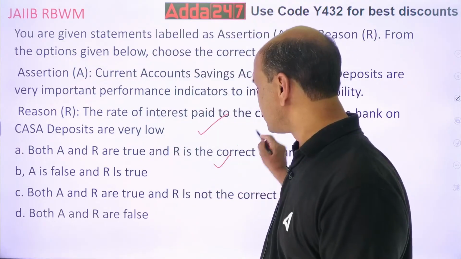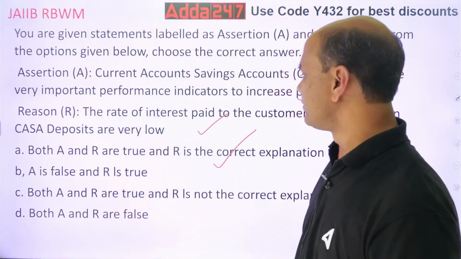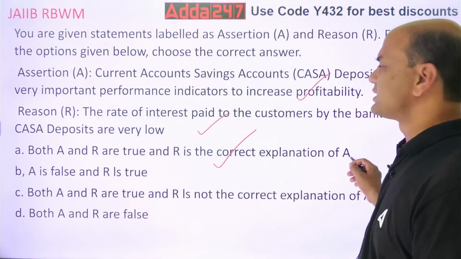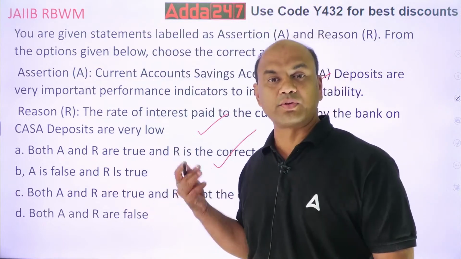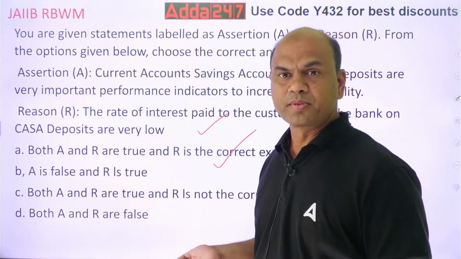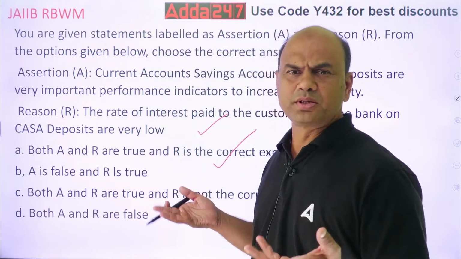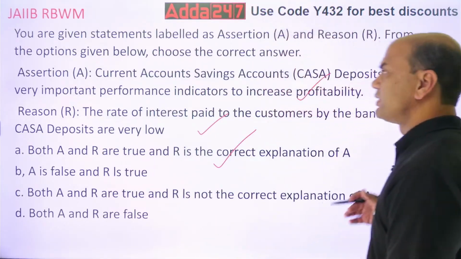So yes, that is also true. So the answer is A: both A and R are true, and R is the correct explanation of A. Because the rate of interest on CASA is low, I am having free money. If I am having free money, then I will definitely earn more, which means I am at an advantage. Got it, everyone?